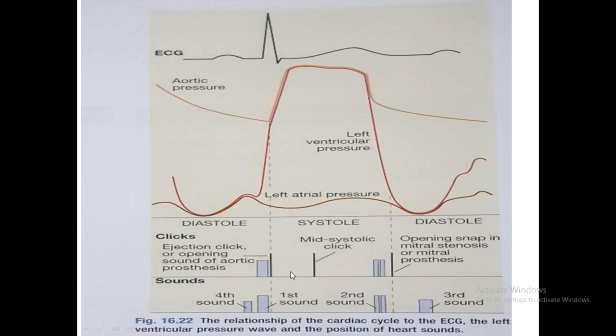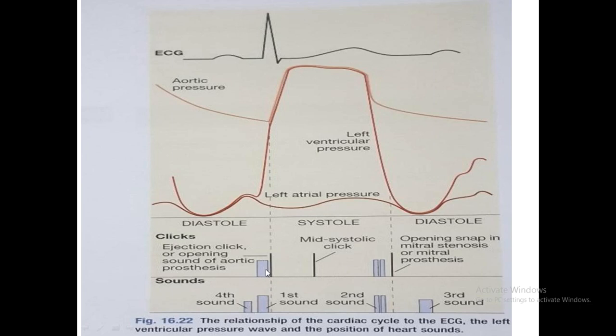Normal sounds will be first heart sound, lub and dub. There may be two sounds in the pulmonary and aortic area. If you go there, you may hear the two sounds split. Especially on inspiration the split increases, and on expiration it becomes single. So this is what happens with the heart sounds, and this is the opening click, because it is in systole, the mid-systolic click, and in diastole it is called the opening snap. So these are the additional three sounds you have to concentrate on.